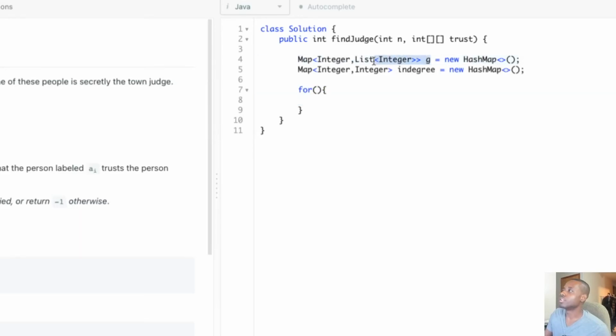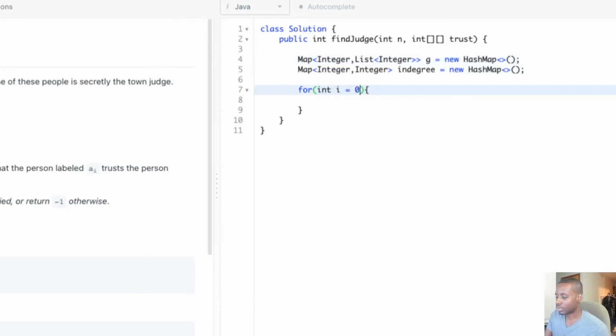Since I'm using the adjacency list, the out degree is going to be tracked with the list that belongs to a particular node. If you don't know what I'm talking about, I have a playlist on graph, so go through that playlist so you can understand how and why we're doing that. This list holds all the nodes that node is pointing to, so we can easily check the out degree. If there are 2 nodes in the list, then the out degree is 2. That's why it's so good for us.